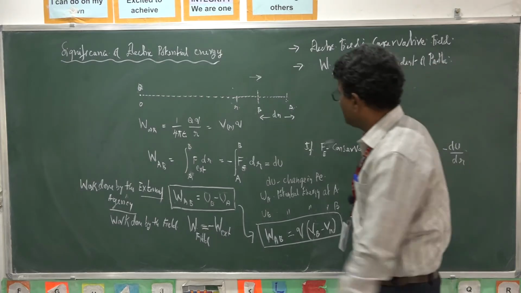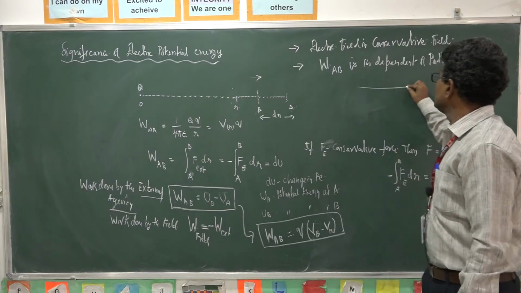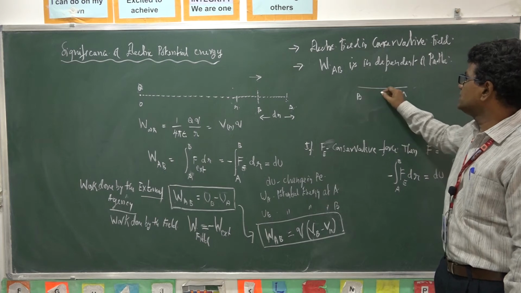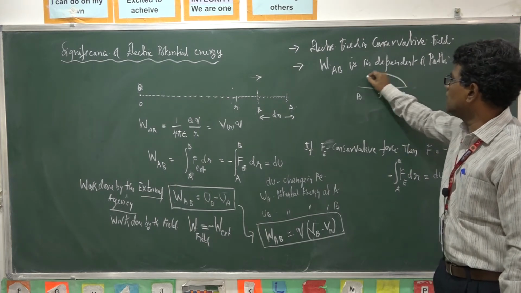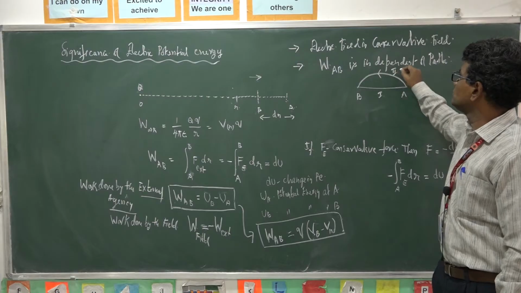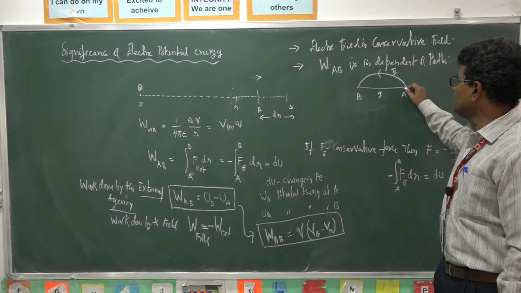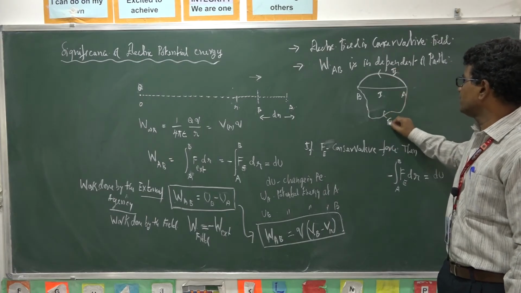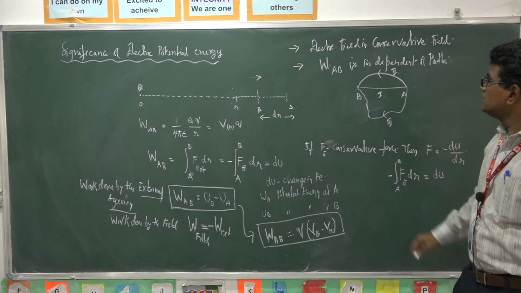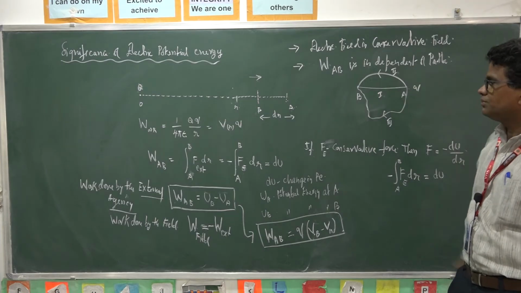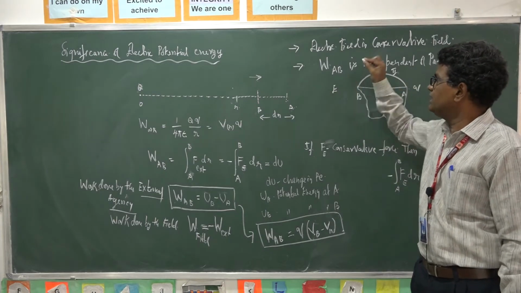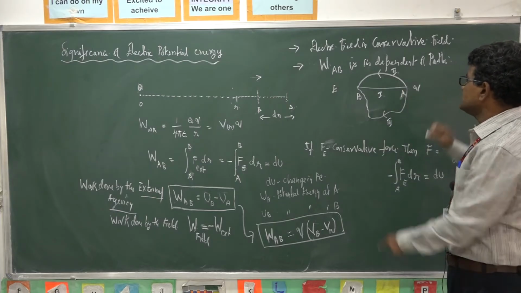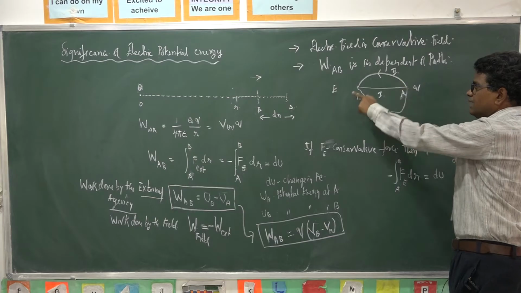That is, from A to B you may have different paths. Suppose to move from A to B, this is path 1. You can move like this, path 2. You can move from A to B like this, this is path 3. So the work done to move a charge Q in the electric field E from A to B is independent of the path taken by the charge.